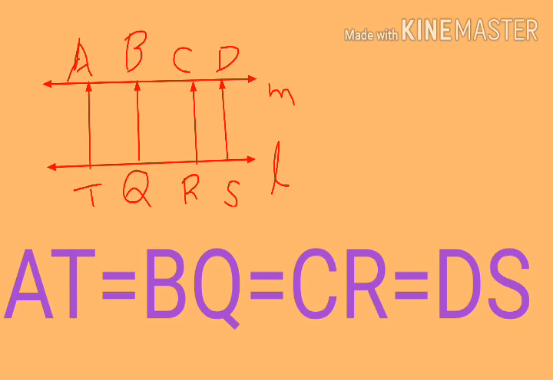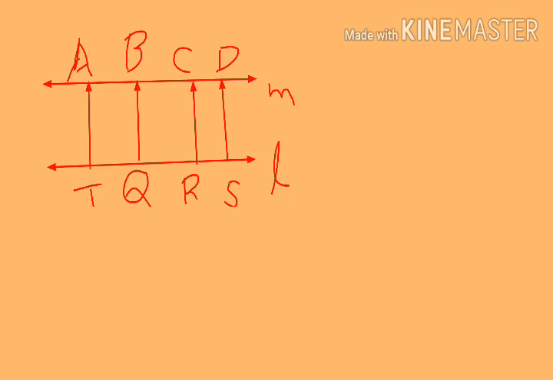The perpendicular distances are the same between the two parallel lines.